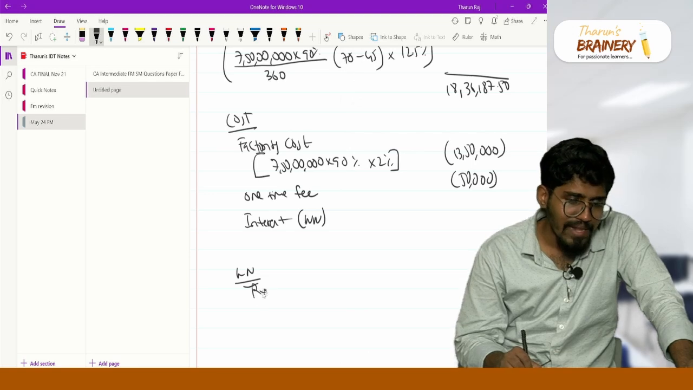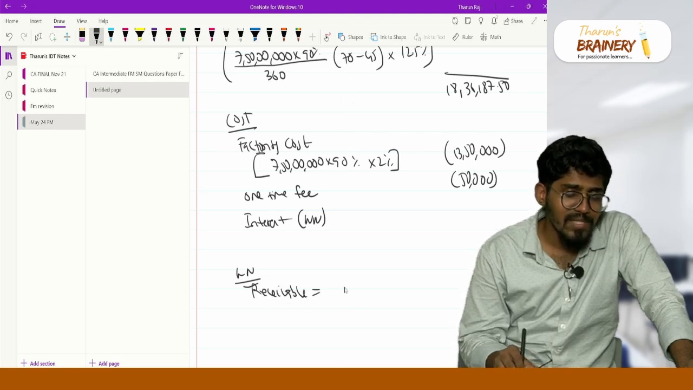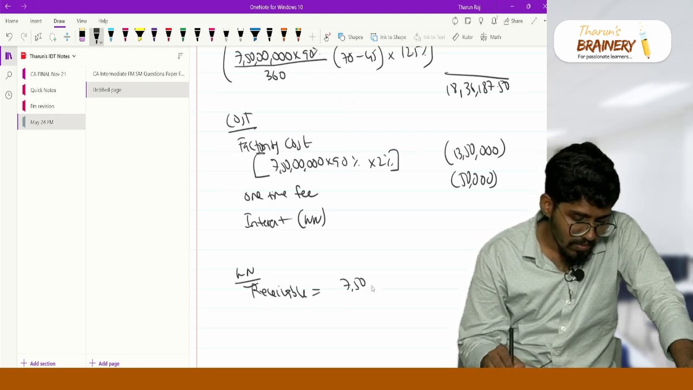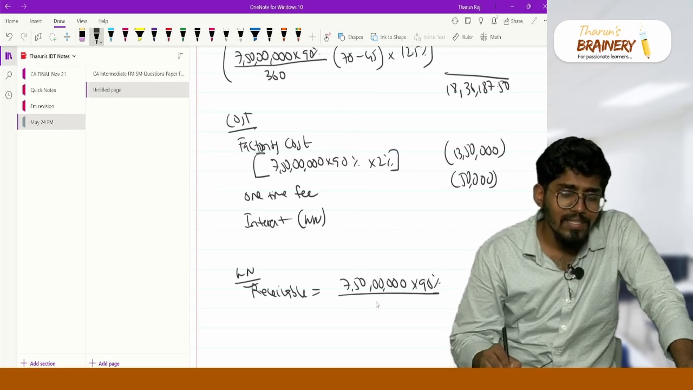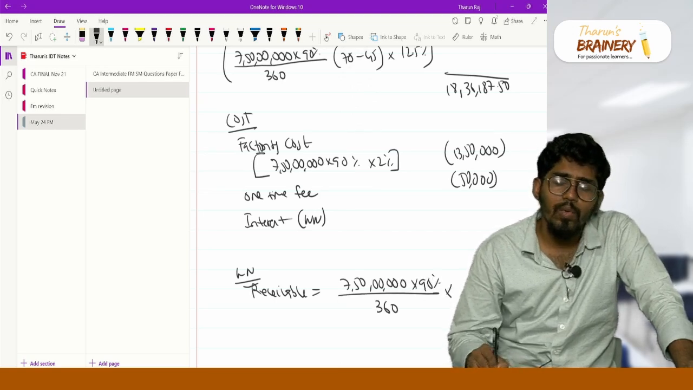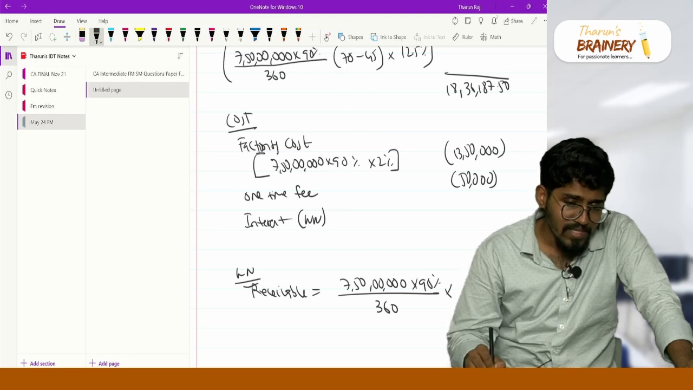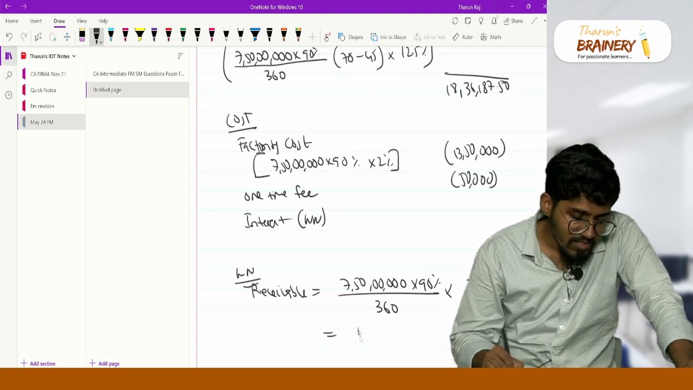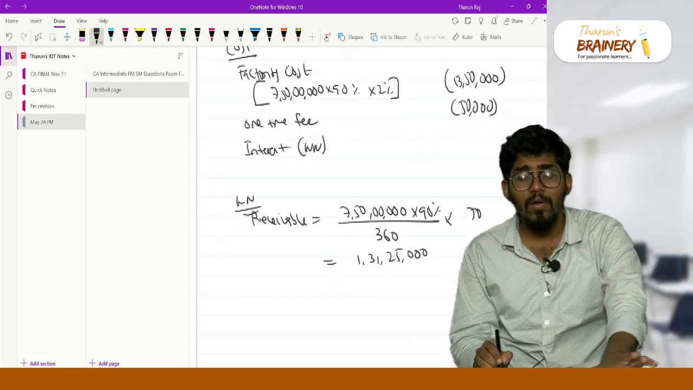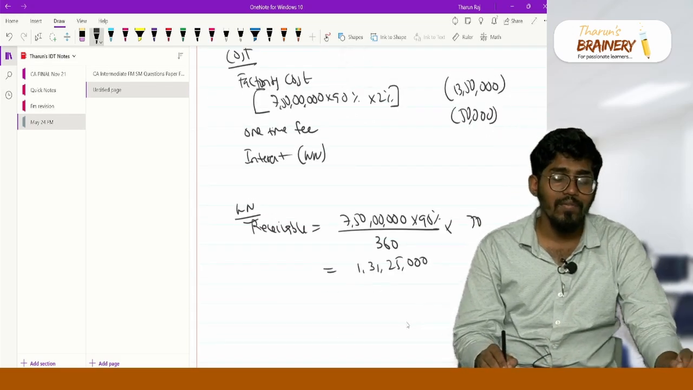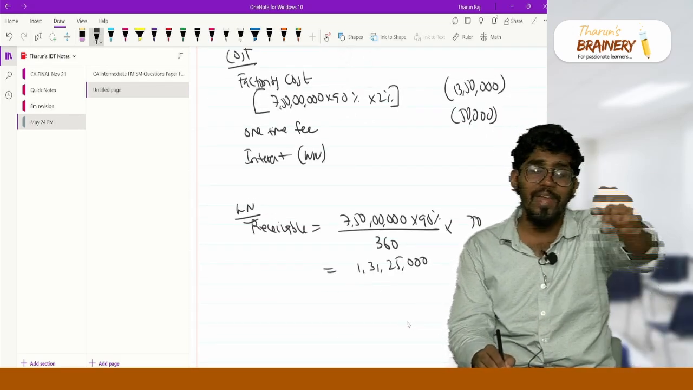See, first you can calculate the receivables. Receivables is nothing but 7 crore 50 lakhs into 90% divided by 360 days into your credit period. Your credit period is actually 70 days. So you are having receivables of 1 crore 31 lakh 25,000. Which means your average receivable is 1 crore 31 lakh 25,000. This is the receivable that your factor will be taking care of.